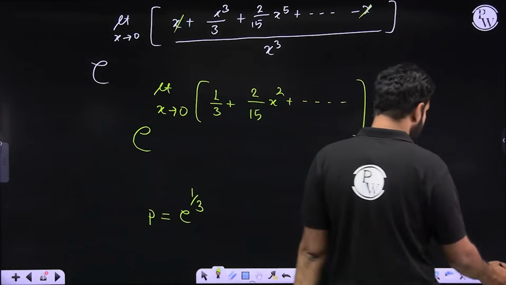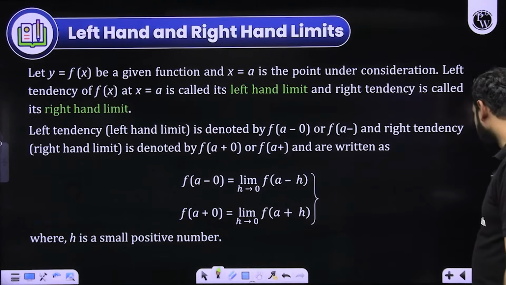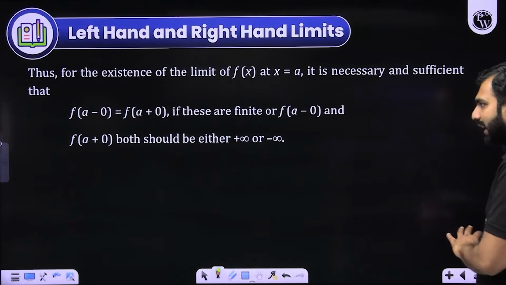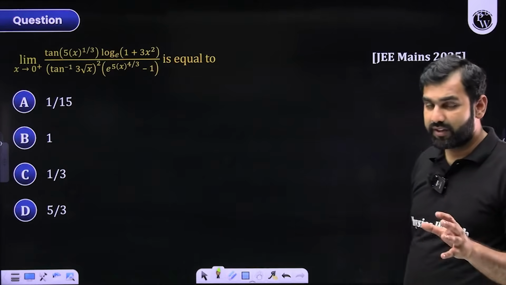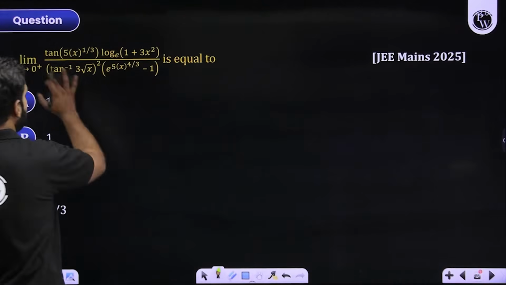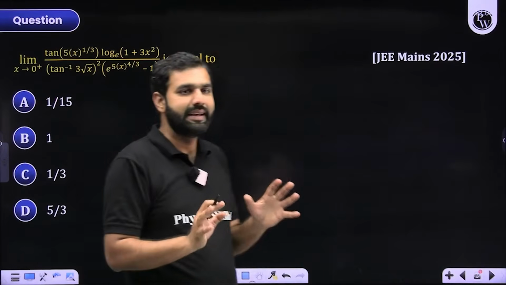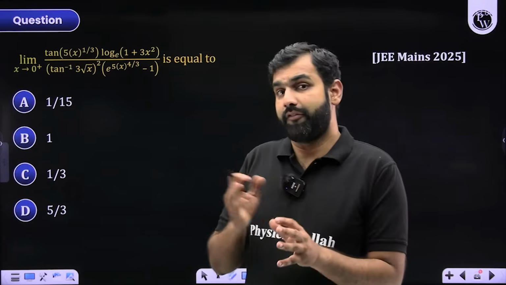Let's explore the further part. We are now going to discuss left-hand limit and right-hand limit, as we have already discussed it. I think I need not explain this part. In the beginning of the conceptual understanding of limits, we have had a discussion on this particular part. Look at this particular question. This will give you a better clarity on the concept of limits, rather, the left hand and the right hand limit.